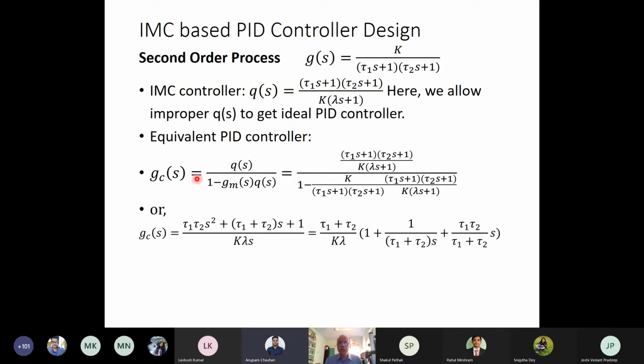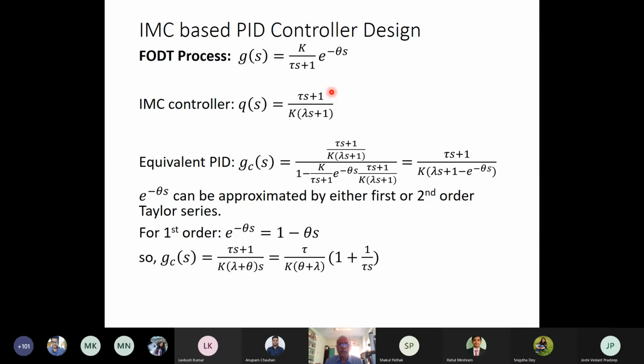So we put these equations over here, and then we get GCS as this equation, where the proportional gain will be (tau1 + tau2) / (k lambda). The tuning parameter is only lambda over here, which is the filter time constant.